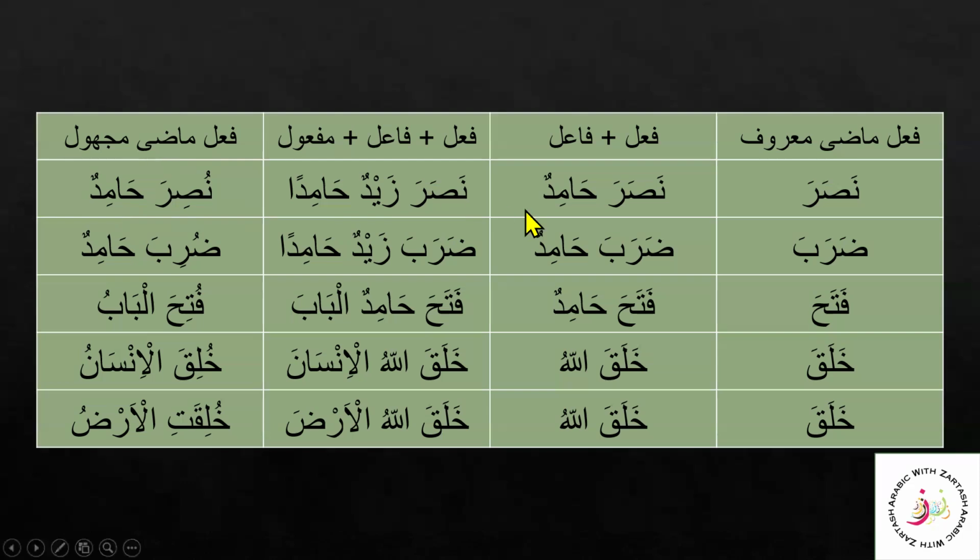Sometimes we know that the passive form is used to emphasize the object instead of the subject. So Zaidun is not emphasized here, and because Hamidun is the main object, you can say. So that is why the fi'l madi majhul form is used, and our emphasis is upon Hamid rather than the fa'il itself, that is Zaid here.